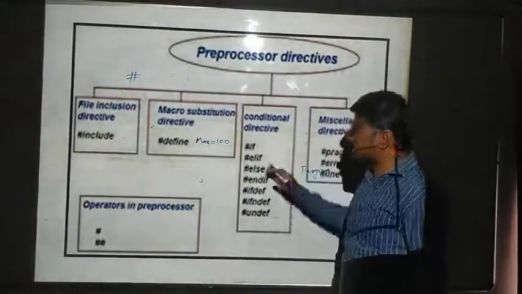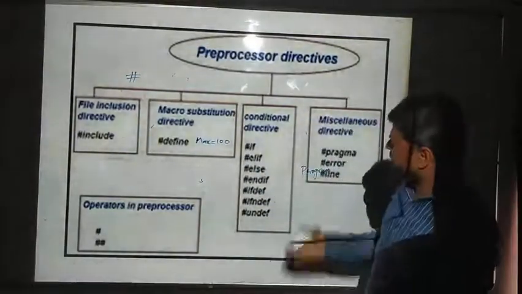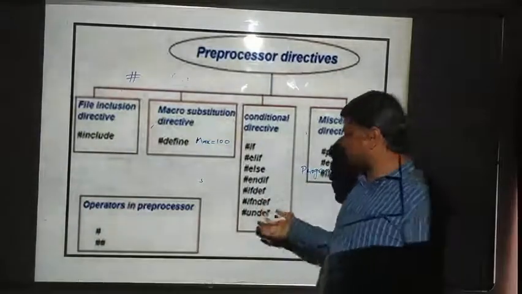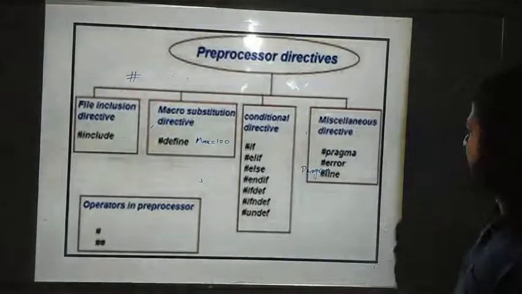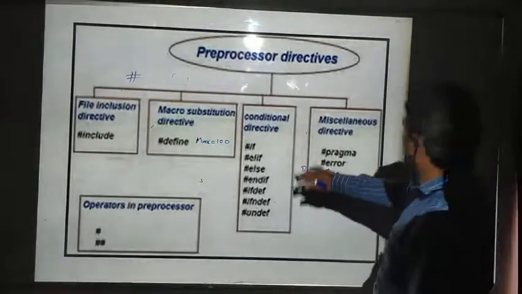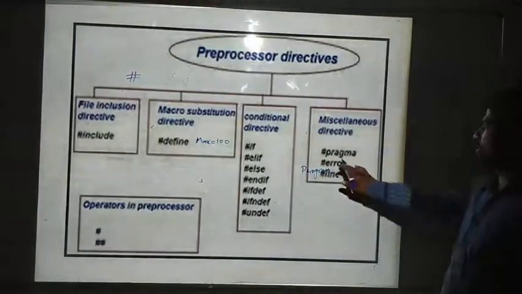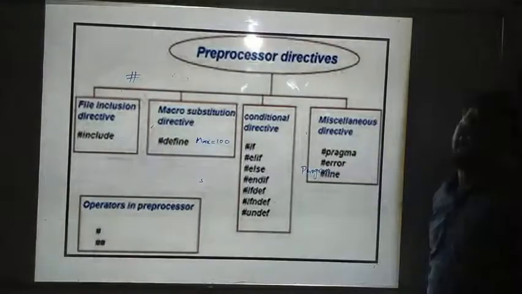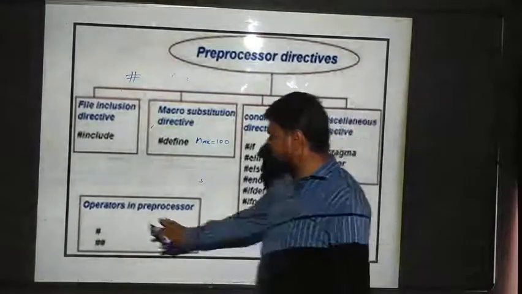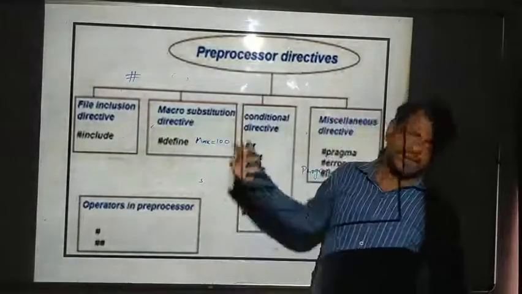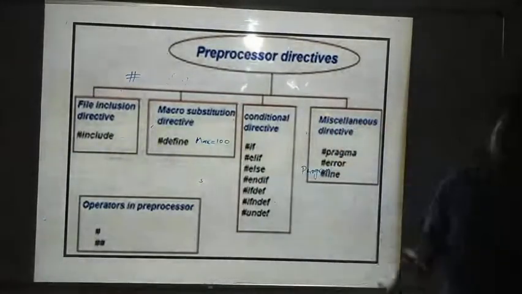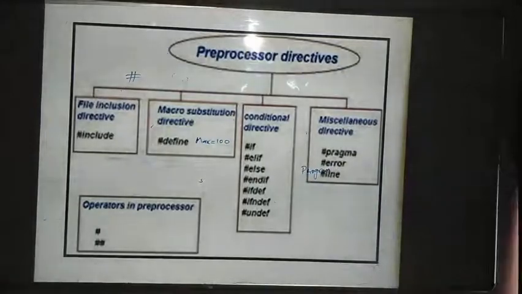Next are conditional directives. Conditional means #if, #else, #elif, and #endif. These are all the conditional directives, and #undef. Next are miscellaneous directives, such as the programmer error directive. Next are the operators in the preprocessor. What are the operators? Single hash and double hash. So this is about preprocessor directives in the C language.